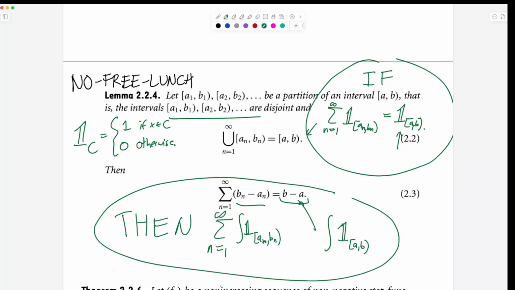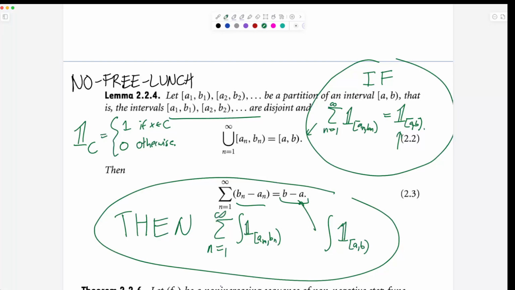So if you have a bunch of intervals, and there's infinitely many of them, and the intervals together make up one big interval, then the limit of the sum of the integrals equals the integral of the limit. So it's saying that integrals are cool with limits, they don't do any weirdness. And this seems very obvious, but like we talked about last time, it's something special about the real number line. It doesn't work for rational numbers. It requires proof, and requires the completeness of R and compact sets and all that. That was what we proved last time. I know the proof is somewhat complicated, but the statement is the part we're using today. Any questions or comments about the statement, or what is it actually saying?